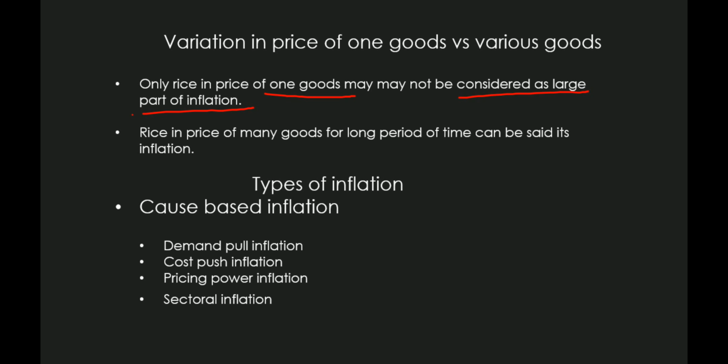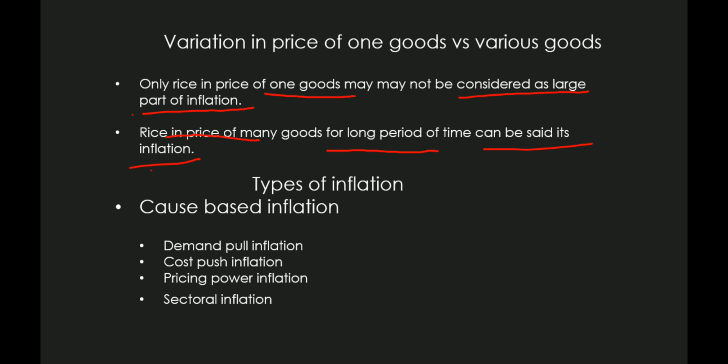Inflation will be considered when the price of the commodity is the same for all, right? So a rise in the price of many goods for a long period of time can be said to be inflation. If the rise in the price is for a long period of time and for everyone, that will be called long-period inflation, right?